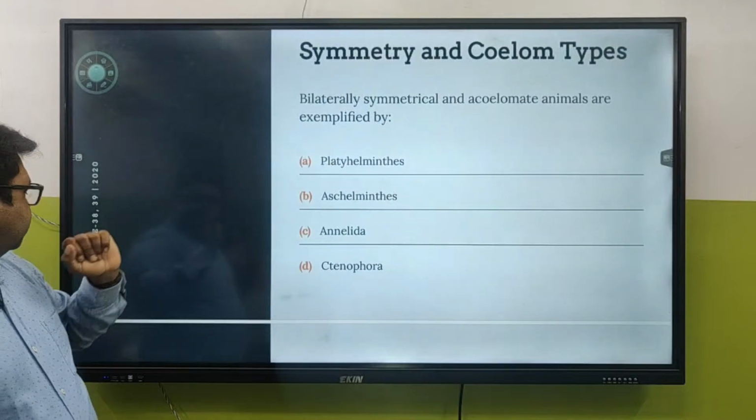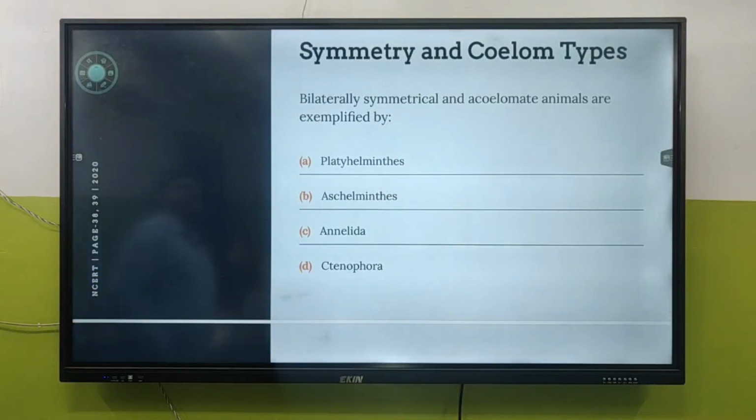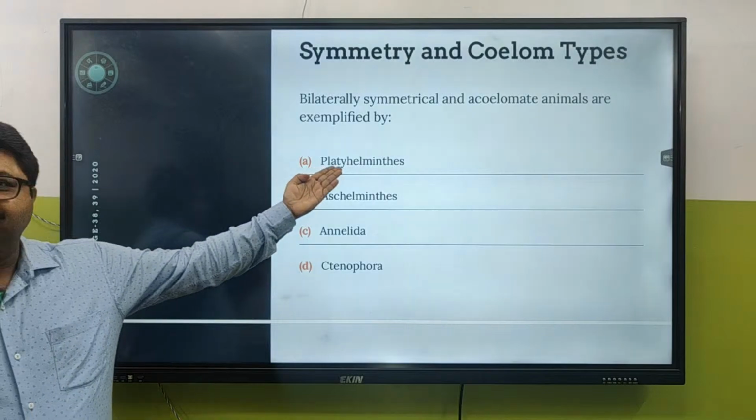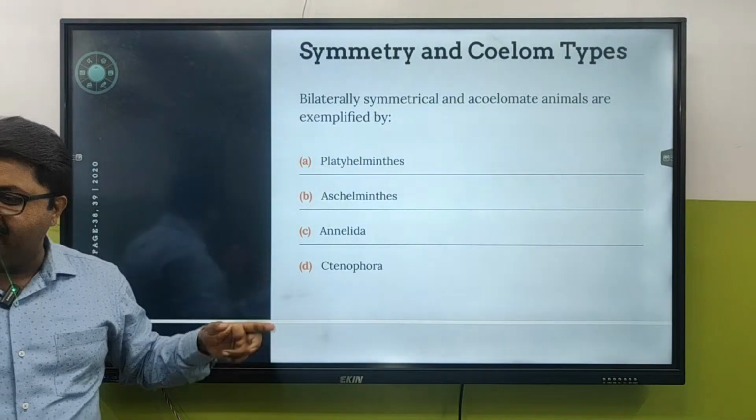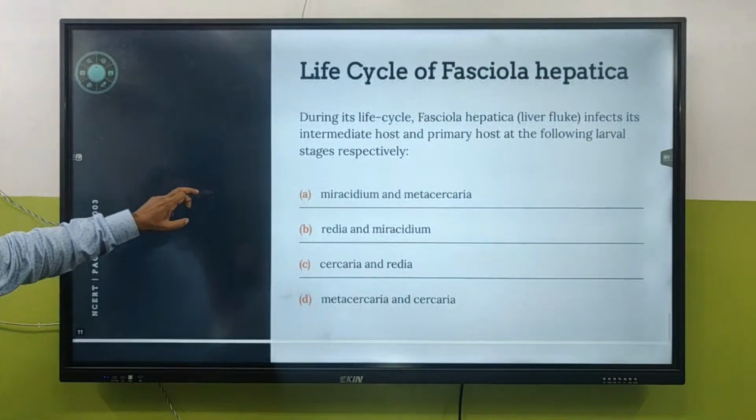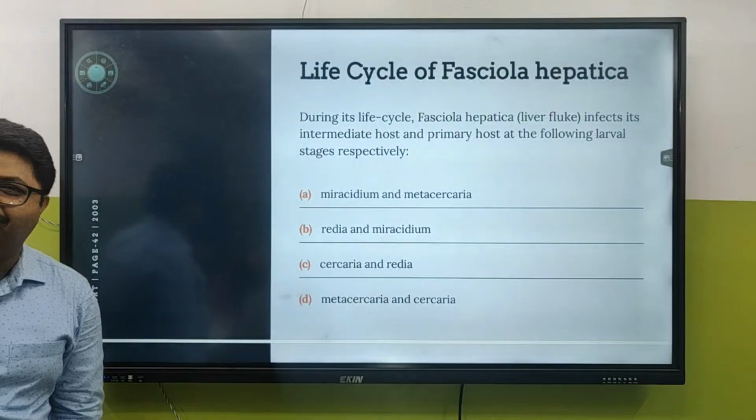Symmetry and coelom. This is the last question, I think. Bilateral symmetry and acoelomate. Yes. Just now we have talked about it.